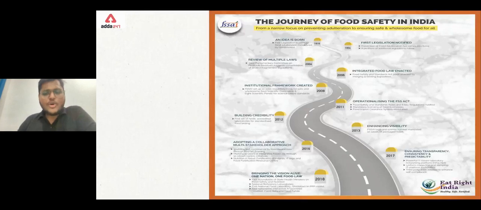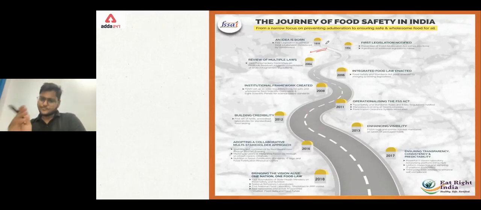Let's resume the session. So in 1916, an idea was born that we need food safety in India. We need a legislation, a regulation, a proper authority or a proper body for food safety. Then in 1954, the first legislation was notified. That means for the first time, an act was introduced for food safety.